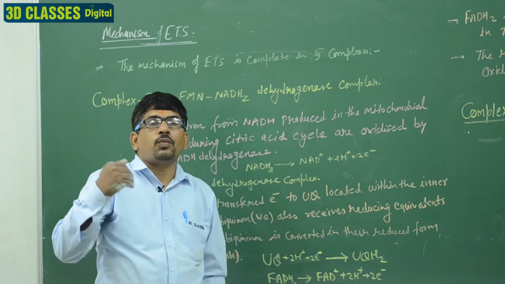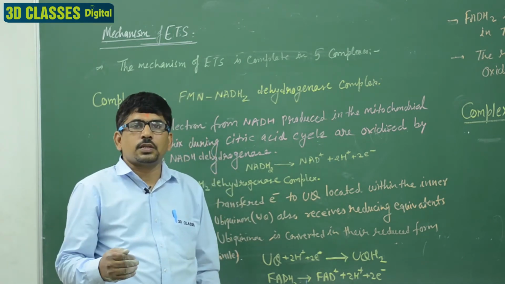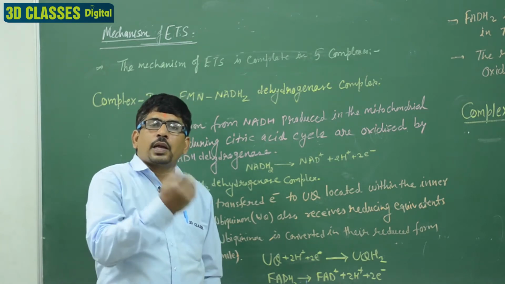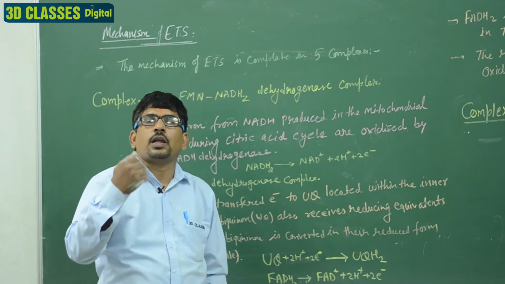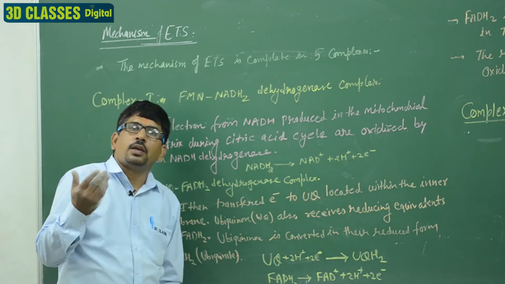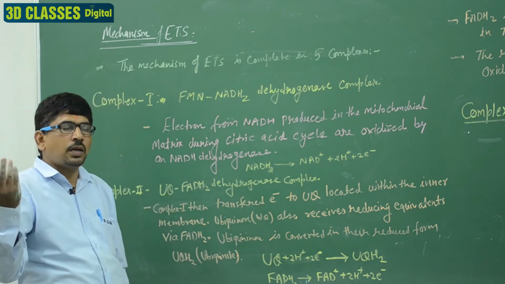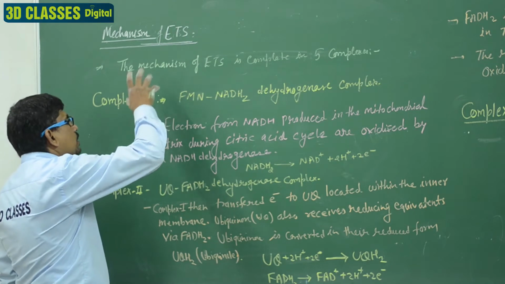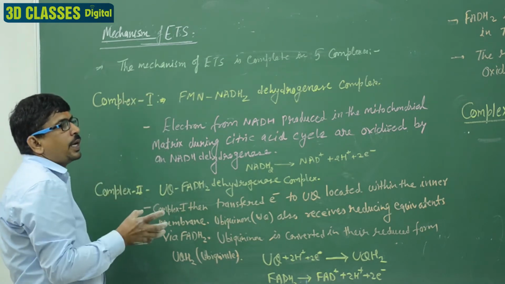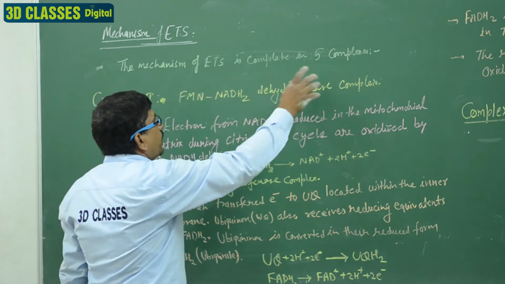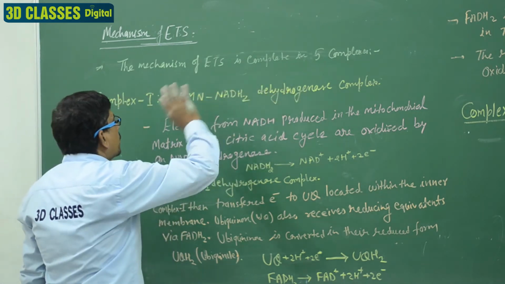So electrons are moved on these complexes with the electron carriers like FMN, like FAD protein, like ubiquinone, and last is the cytochrome a, b, c, c1, and a3. So we have discussed these mechanisms and the role of the complexes. The mechanism of the ETS is completed in 5 complexes.